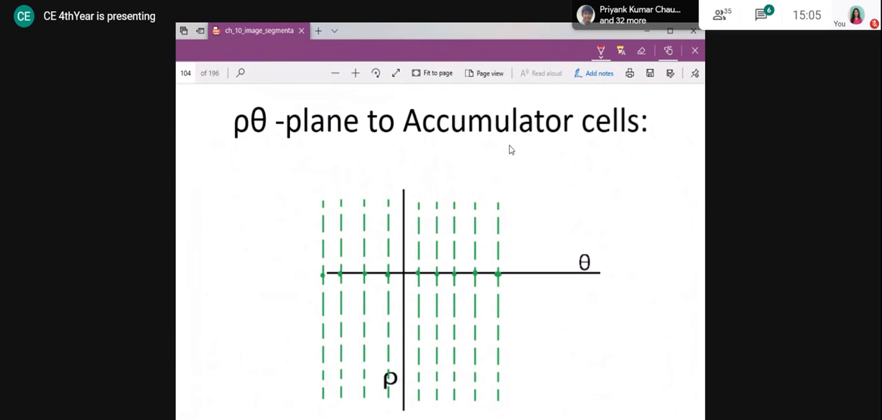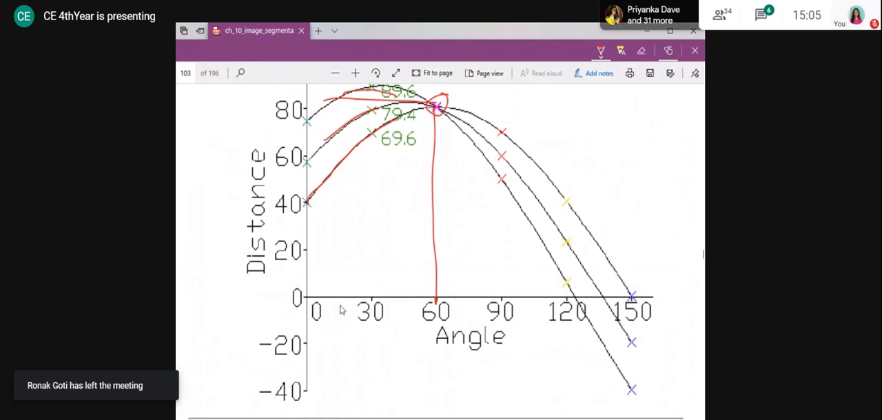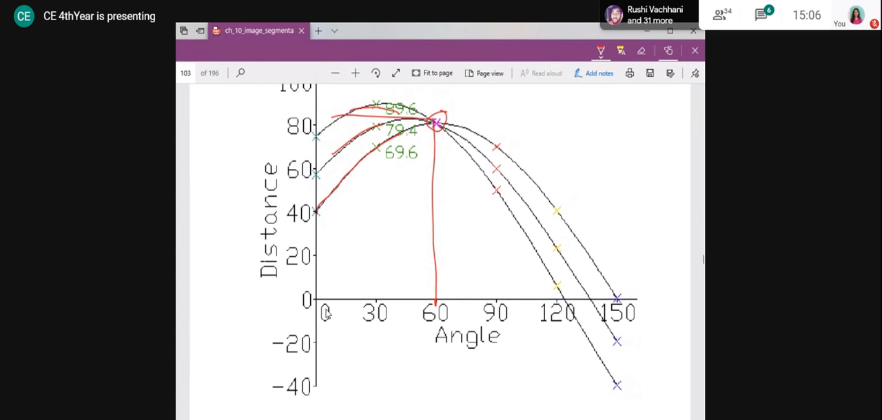Now, I need the accumulator cell, right? Here I was plotting on a continuous axis, like 30, 0, 0.001, all the values are existing here, right? But it is not possible to store all such values in one point. So I have to discretize this. That means I will take a reading at 0, then at 10, then at 20, then at 30, and so on, right?